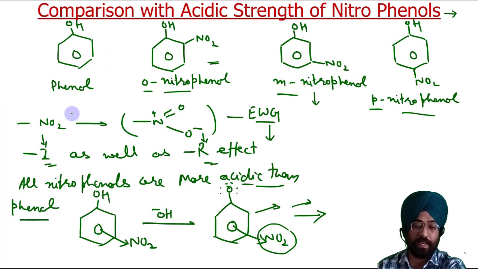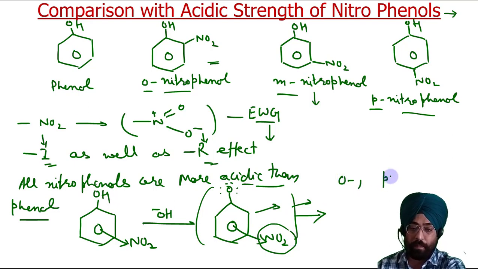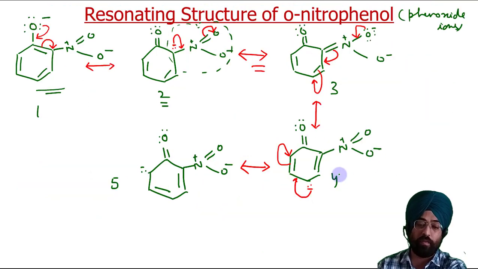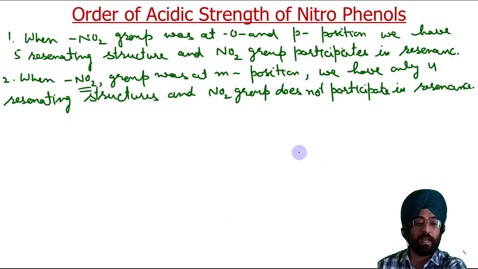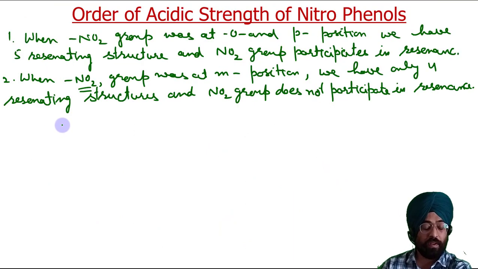So the phenoxide ion obtained from ortho nitrophenol and para nitrophenol is more stable than that from meta nitrophenol.